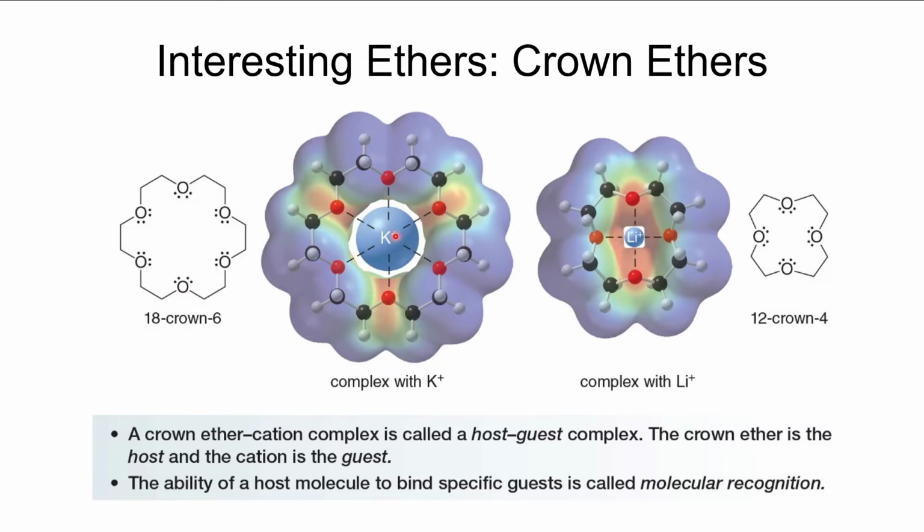So potassium is locked up in what's called a host-guest complex, where the potassium is locked up in that crown ether. You can do a similar thing with lithium if you use this smaller one that has 4 ethylene units and 4 oxygen units. This one has 6 and 6. That one's called 12-crown-4, and it will complex lithium quite well. Interestingly, there's one in between, 15-crown-5, and it is very good at complexing sodium.